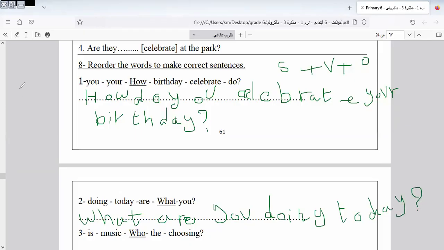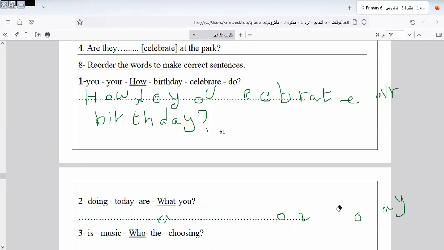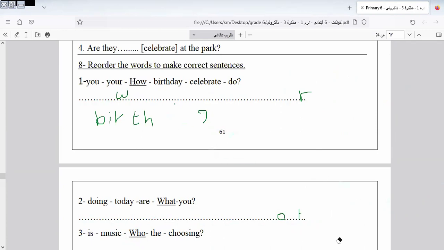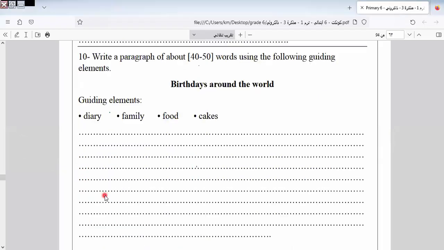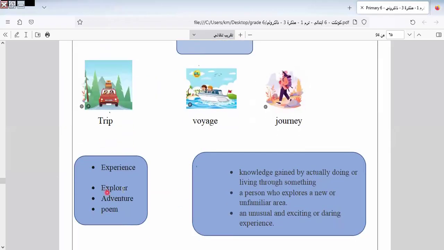Let's continue the rest of the exercise. Here we have a word. Let's do it together. Here we have "who" written with one capital letter. "Who is going to..." I put the question mark at the end of the sentence. Let's continue the rest of the exercise. Here we have unit 5. I will explain some of them and next class I will continue the revision.